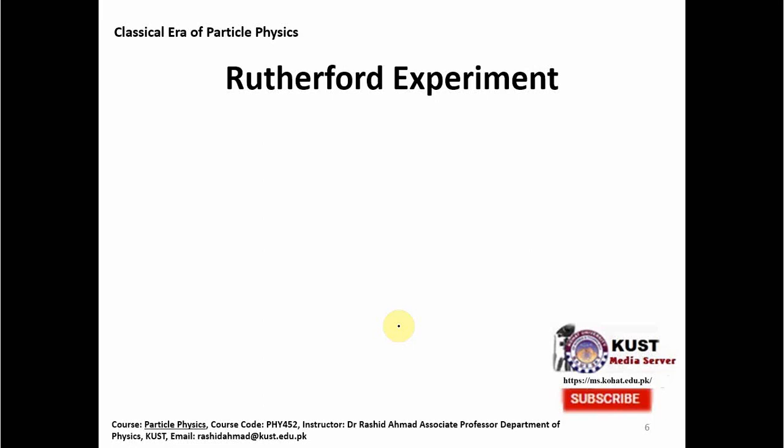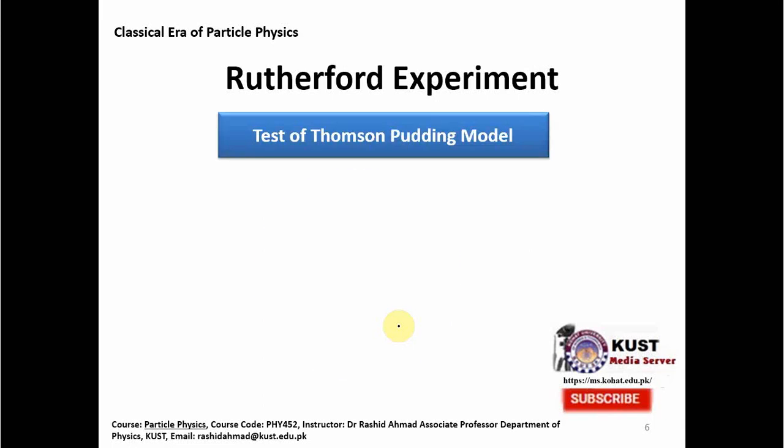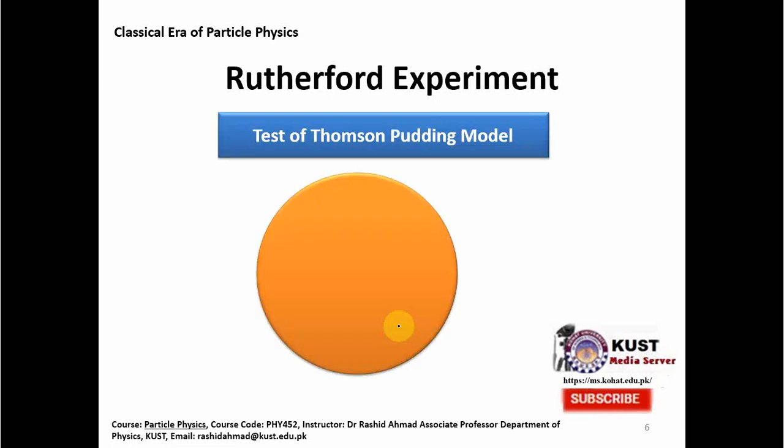So he chose to have thin plates of gold at that time, and his idea was that if I have a thin plate of atoms, and positive charge is spread everywhere, as you can see over here, and the negative charge, these electrons, are like plums embedded everywhere.